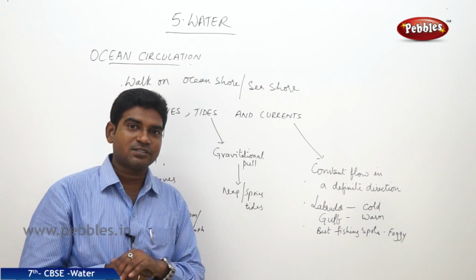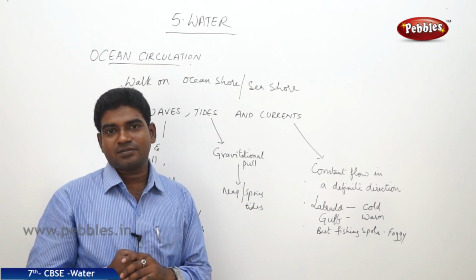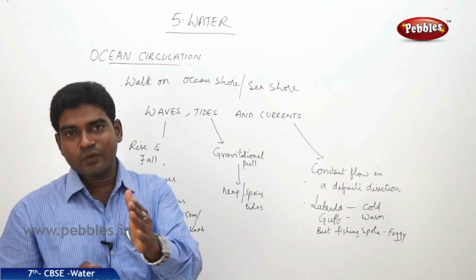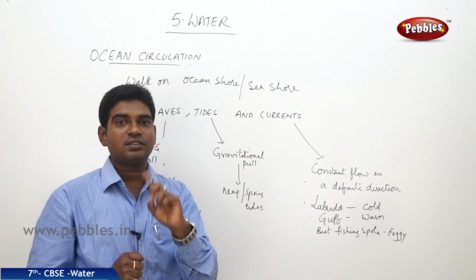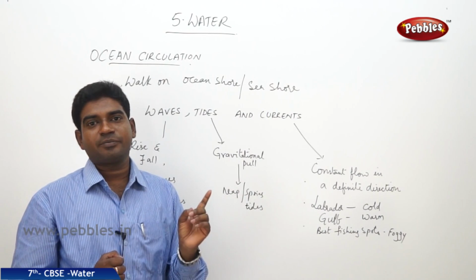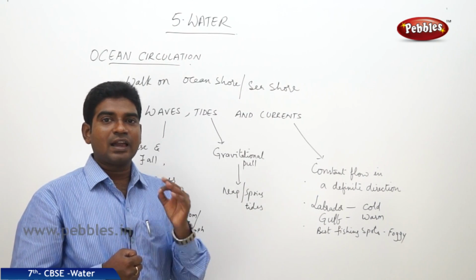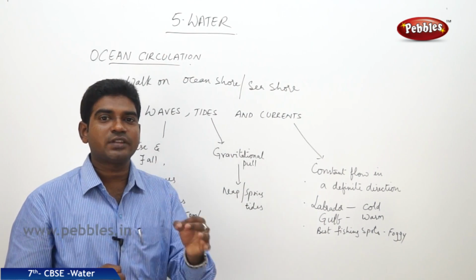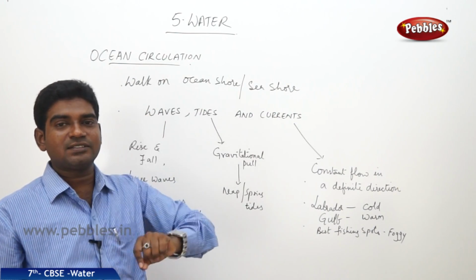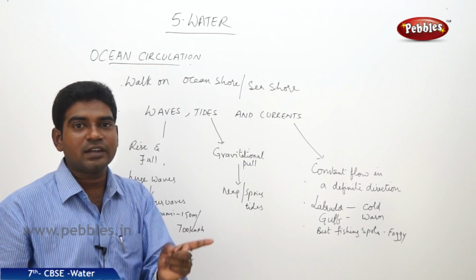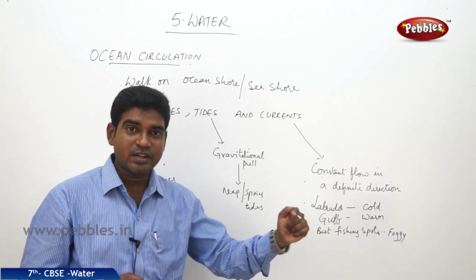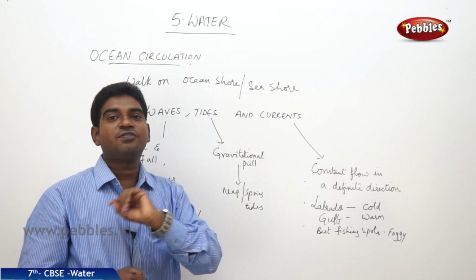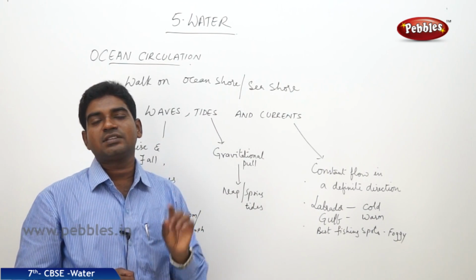Coming to the currents. What is a current? Generally when we hear the word current, we think of electricity, as a synonym for electricity. But the actual thing is, current is something which flows constantly. Even in electricity, the constant flow of electrons is known as current. Here the water is flowing constantly in a definite, fixed direction, and that is known as current.